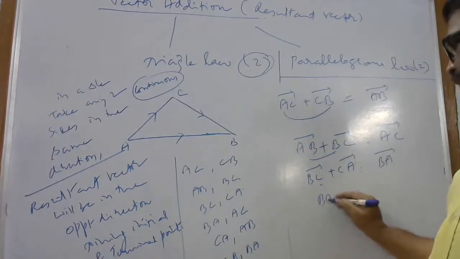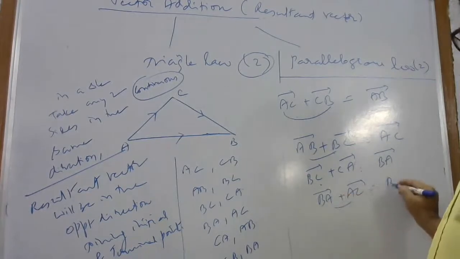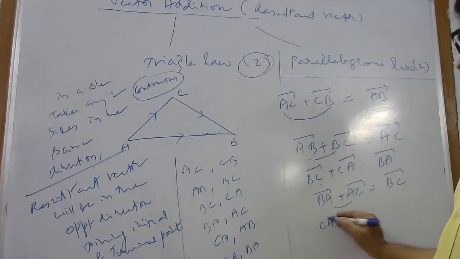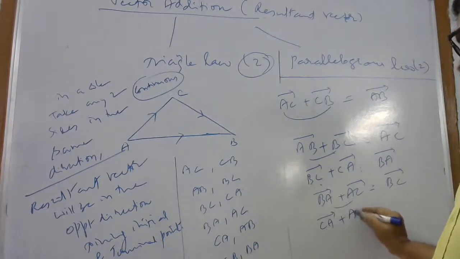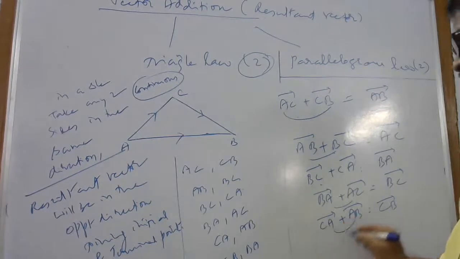Similarly, BA plus AC: remove the common point and take the initial and terminal points, BC. CA plus AB: remove the common point, first and last, CB vector.